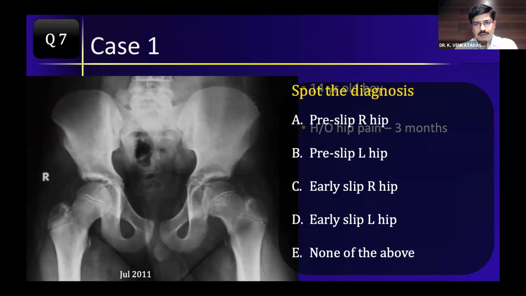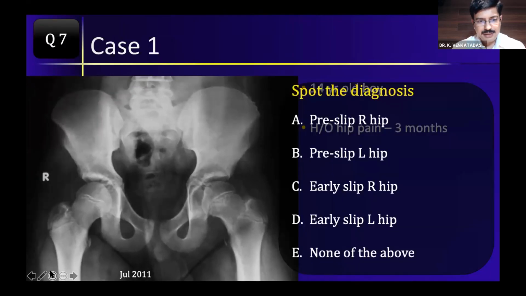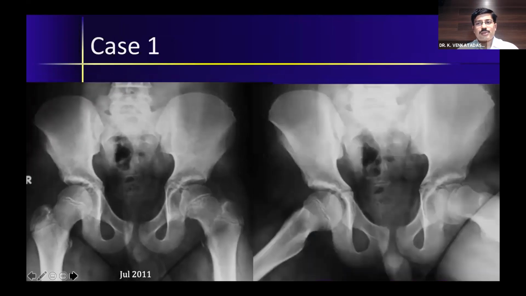Nice. More than 50% of them have got the right answer of pre-slip in the left hip. Sorry, it's actually an early slip. It's not a pre-slip. You can see the lateral view, which shows that it is an early slip. Pre-slip is very difficult to find on X-rays. It's usually an MRI diagnosis. So let's move on to the case.